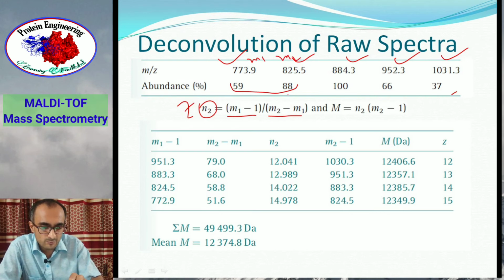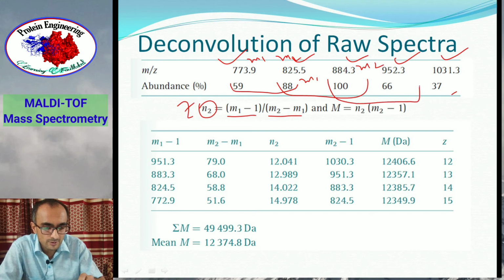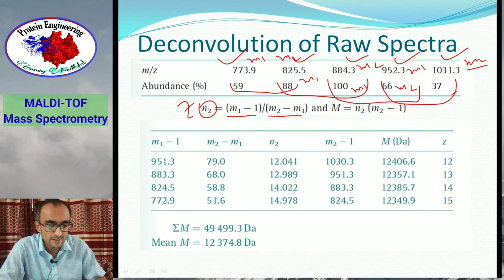If you make another pair, this one with this one, this will be m1 and this is m2. And if you pair these two, this becomes m1 and this becomes m2. Similarly, for this peak, you have m1 and m2. So you have made adjacent peaks as pairs, and the lower m/z value is m1 in the pair, and the peak with the higher m/z is m2.